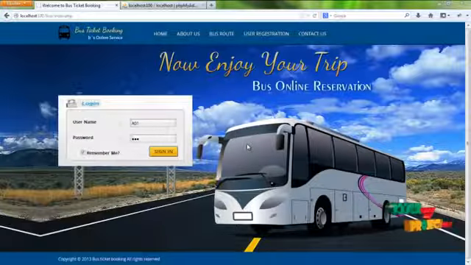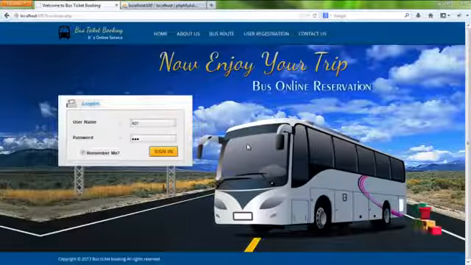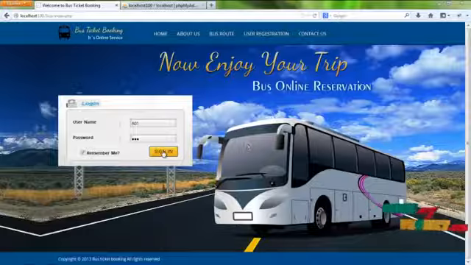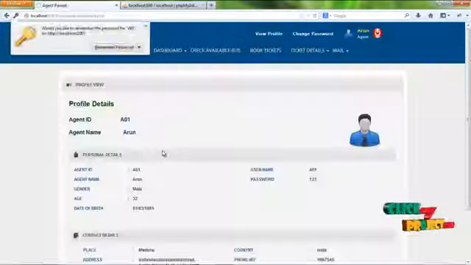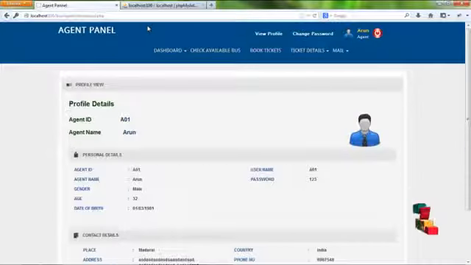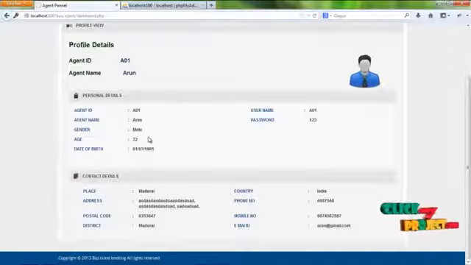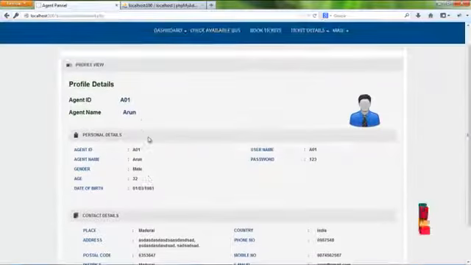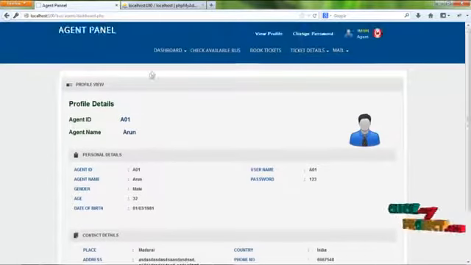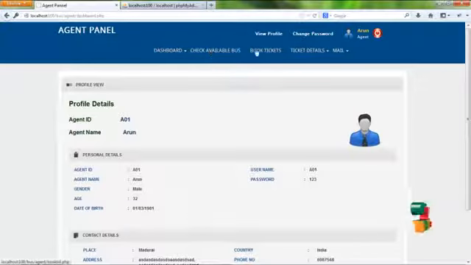The next module would be the agent module. The username for the agent is A01 and the password is 123. By clicking on the sign in button, the agent can log in to our system and access the services offered to him. The first page would be the home page, which contains the profile detail of the agent who logged in. The services offered to the agents are dashboard menu, check available bus menu, book tickets menu, ticket details menu, and mail menu.